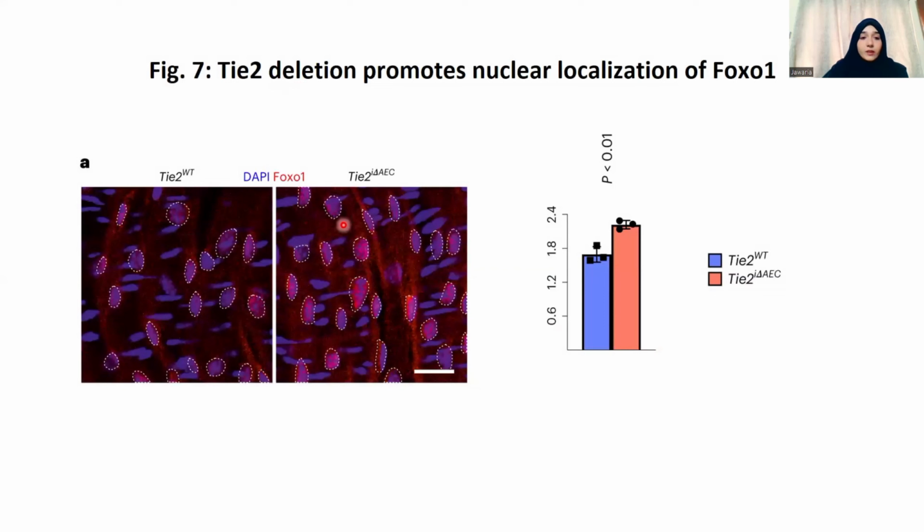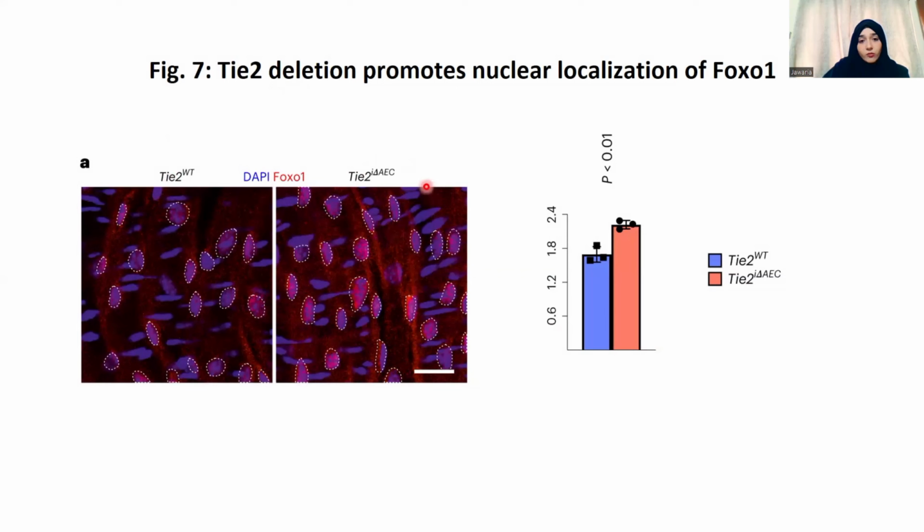This is again an immunofluorescence staining image where we can see that after Tie2 deletion, there is increased FOXO1 nuclear localization in the thoracic aorta, shown with the red dots, and DAPI is used for nuclear staining.